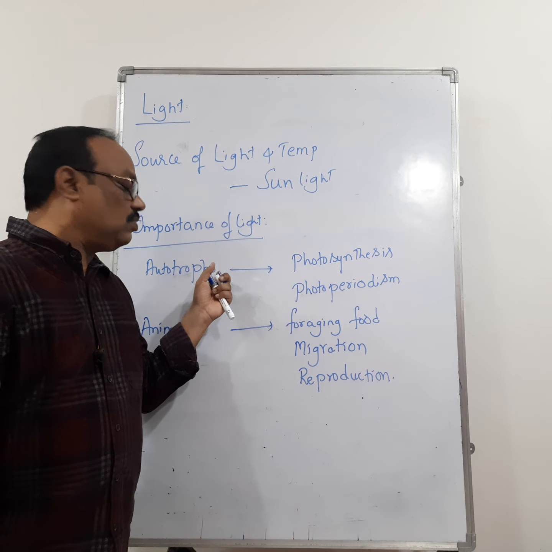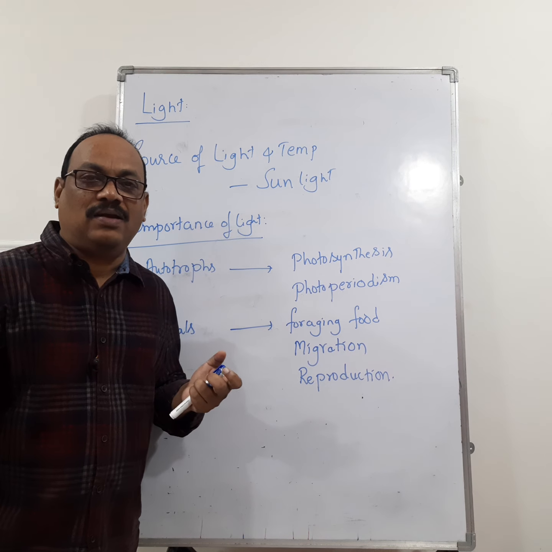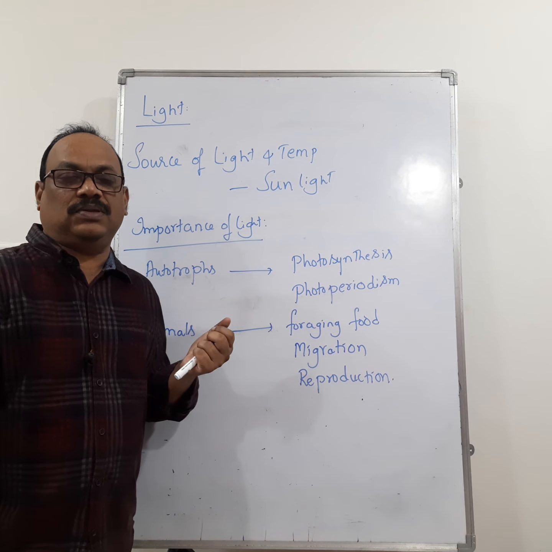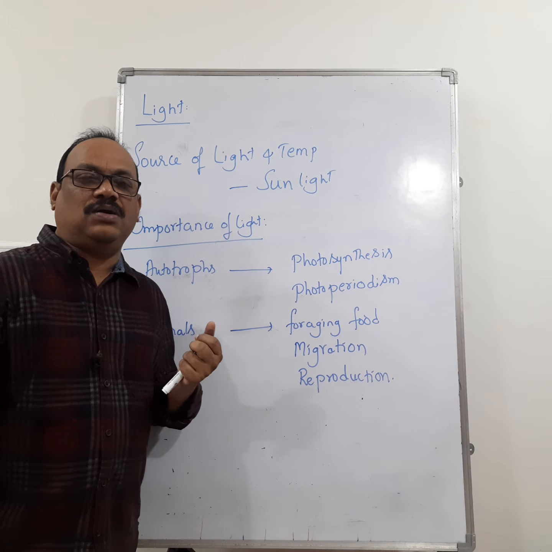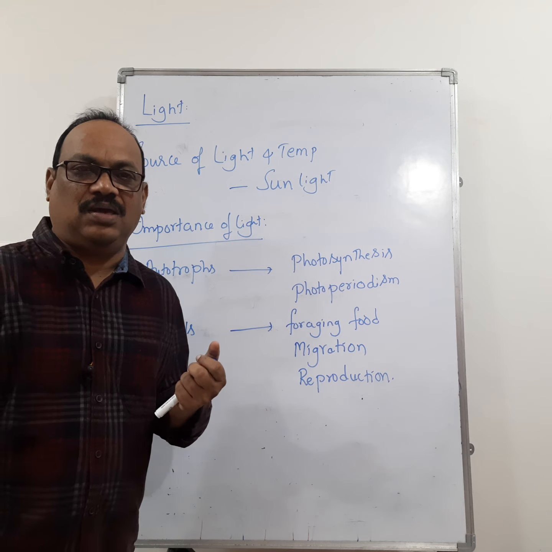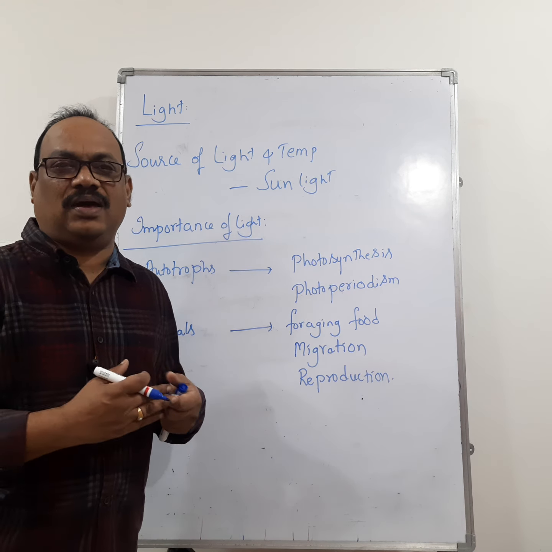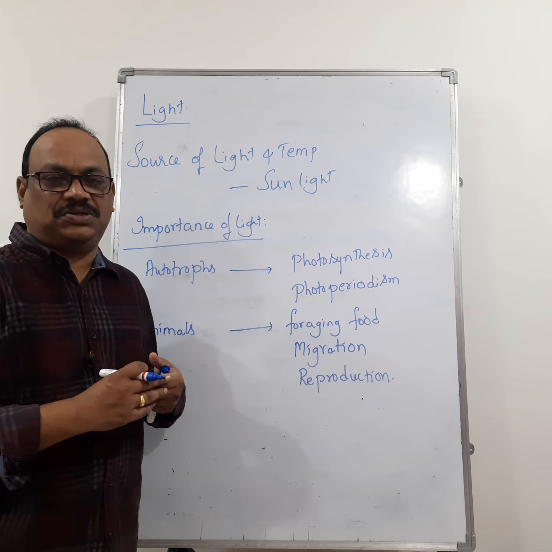When we are talking about the autotrophs, the small plants like shrubs and herbs, which are growing under the shadow of large trees, have been adapted to photosynthesize in low light conditions.